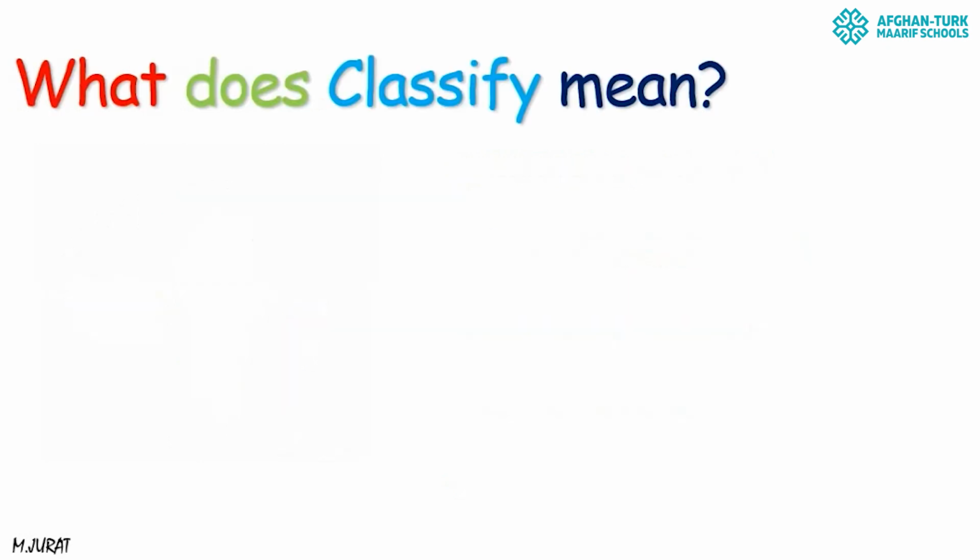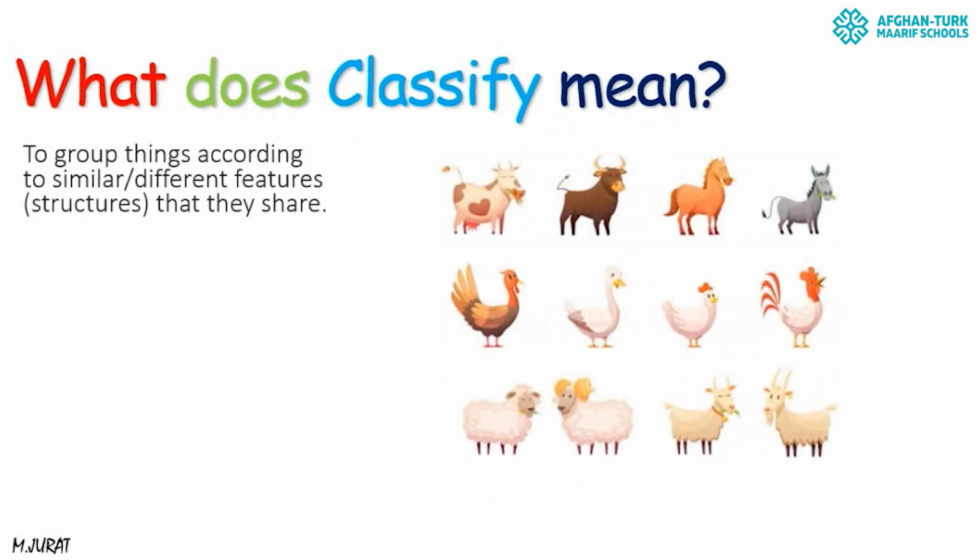So now let's start our lesson with a question. What does classify mean? Obviously, classification is to group living organisms according to their similar or different features or characteristics. And as you see over there, we classified living organisms according to their similar shapes.